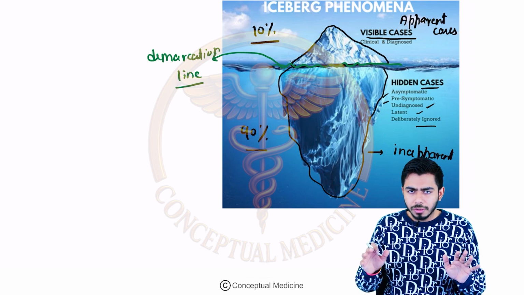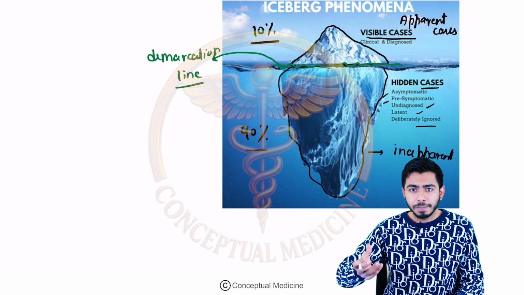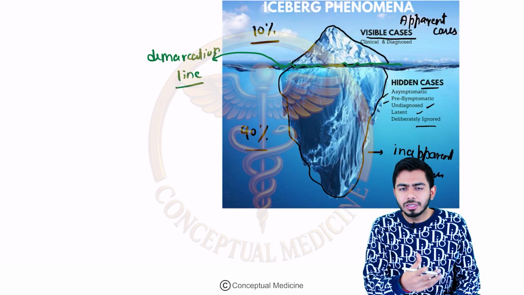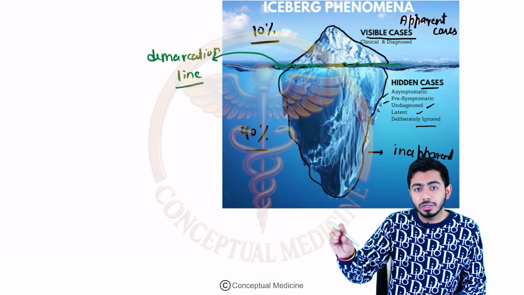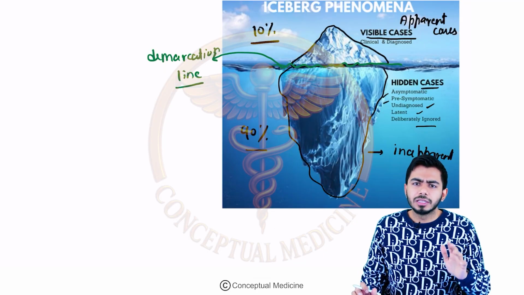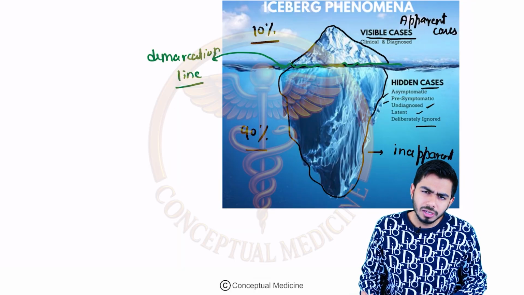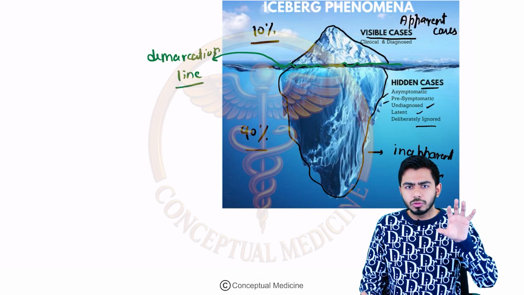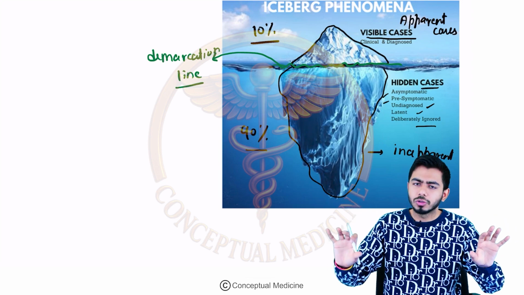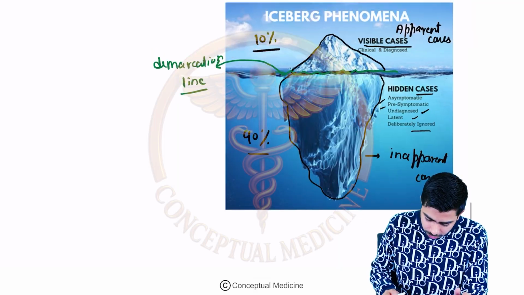So in a nutshell, the diseases which are not showing the symptoms properly, or which can be hidden in the patient so that you are not able to diagnose the disease clinically, those kinds of diseases are showing the iceberg phenomena. And those diseases which can be picked up by clinical diagnosis only, by the clinical skills only, generally do not show the iceberg phenomena. Now we'll discuss what diseases are showing the iceberg phenomena and what diseases are not. I hope I'm clear with that. So let's talk about this point now.